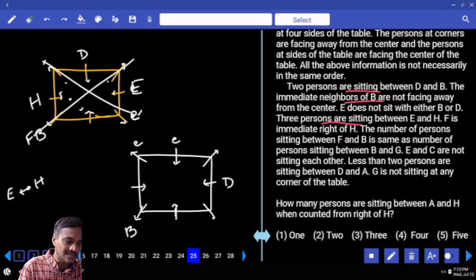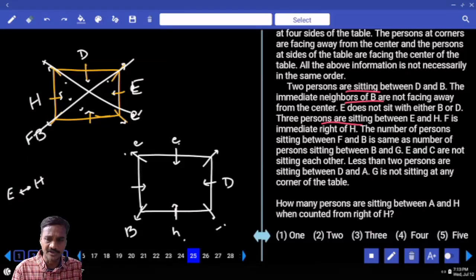Then coming back to this one. Now can you take E at this place? Say E can be here, then H will be here. Now E and H are opposite, H will be here. Immediate right hand side F. Or if E is here, H will be here, immediate right F. And now also we are not able to determine E and H.